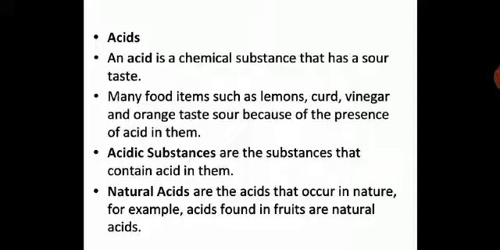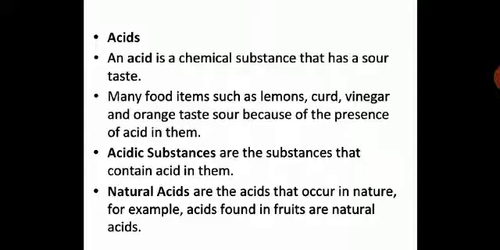So, what are acidic substances? Acid will definitely behave like an acid. For example, you have acetic acid, citric acid, hydrochloric acid. But what about the substances which have acid in them? Even they will behave like acids. That's why they are called acidic substances. So, acidic substances are the substances that contain acid in them. I hope this is clear with you.